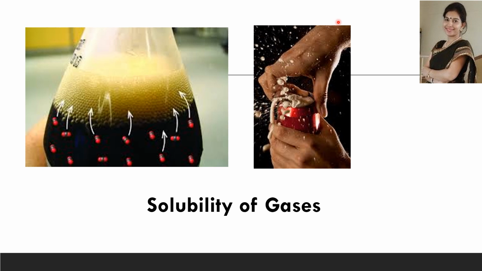These plants and animals obtain the oxygen which is dissolved in water and which is very important for the survival of these organisms. So this proves that some of the gases are soluble in water, while there are some gases which are insoluble in water also.